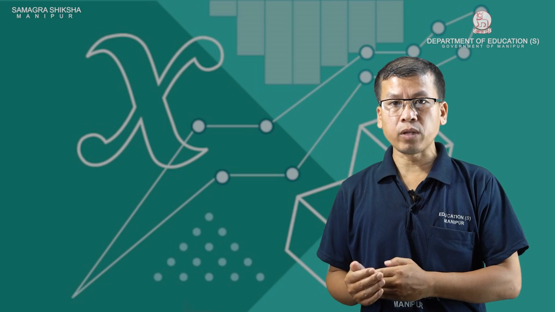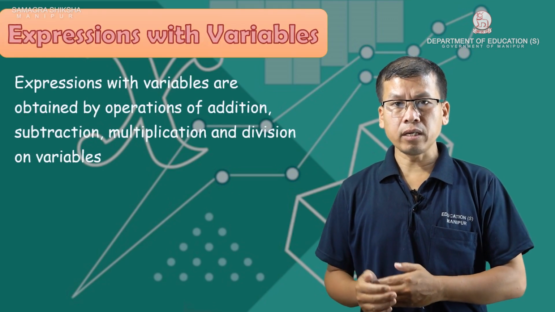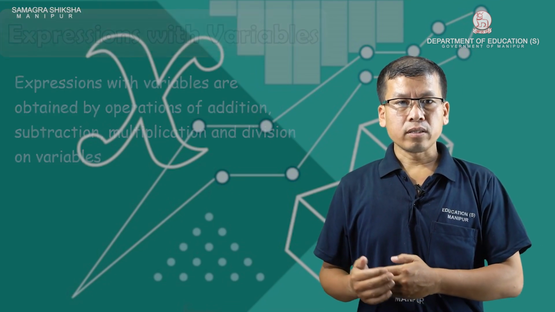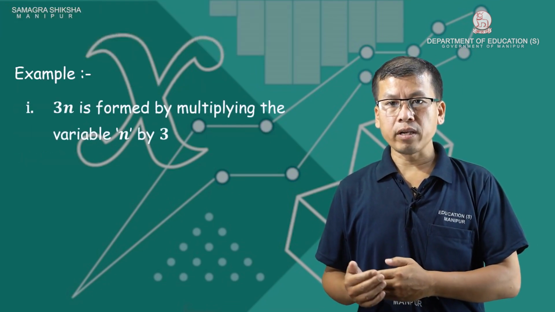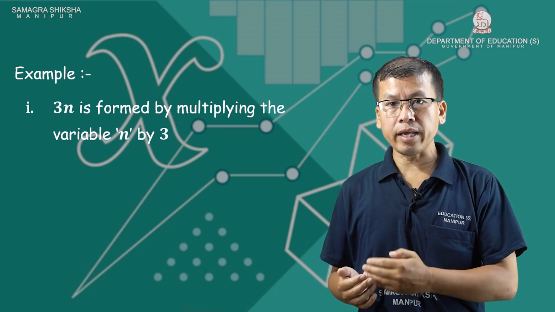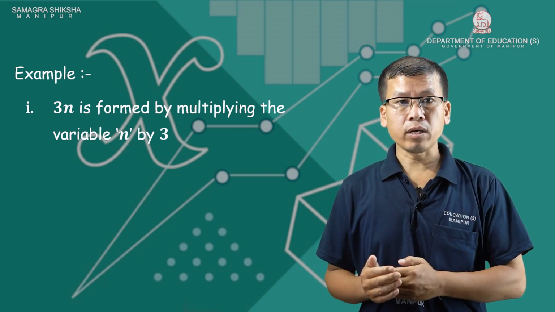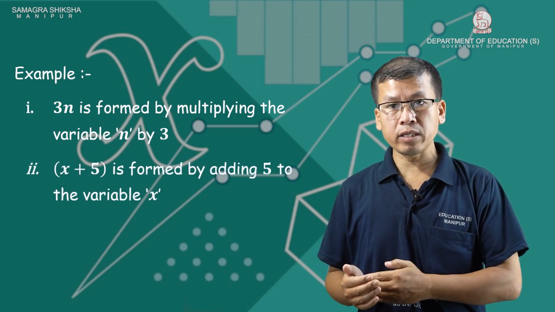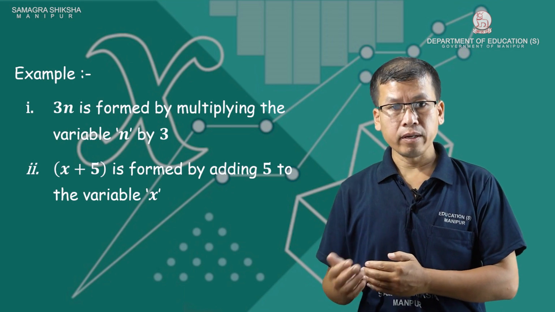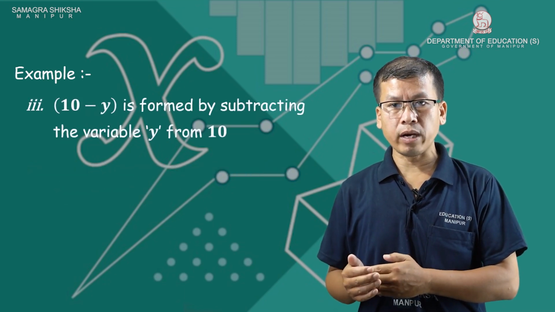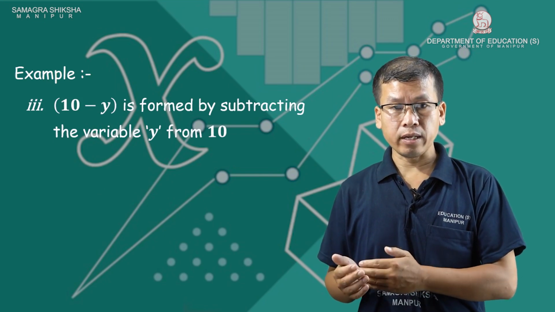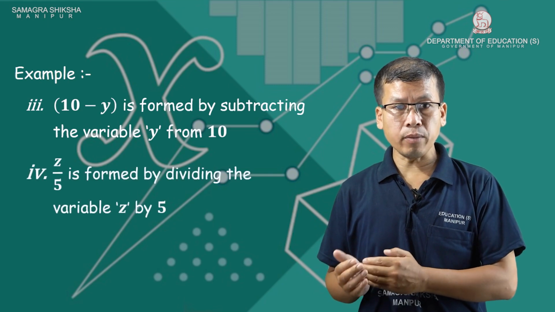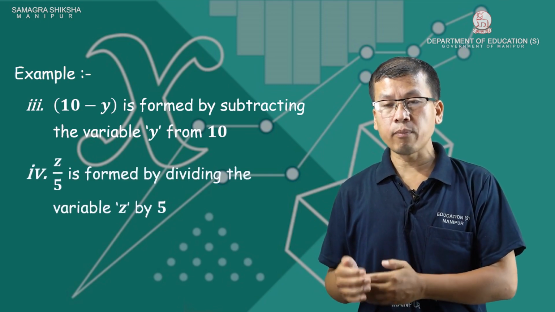Expressions with variables are obtained by operations of addition, subtraction, multiplication, and division on variables. For example, one: thrice n is formed by multiplying the variable n by 3. 3n, thrice n, is n the 3 ne puriraga akoi phangeba ko. Two: x plus 5 is formed by adding 5 to the variable x. X plus 5 is x the 5 tinjala phangeba. Three: 10 minus y is formed by subtracting the variable y from 10. And 10 minus y is 10 dagi y khaidoga phangeba. Four: z by 5 is formed by dividing the variable z by 5.